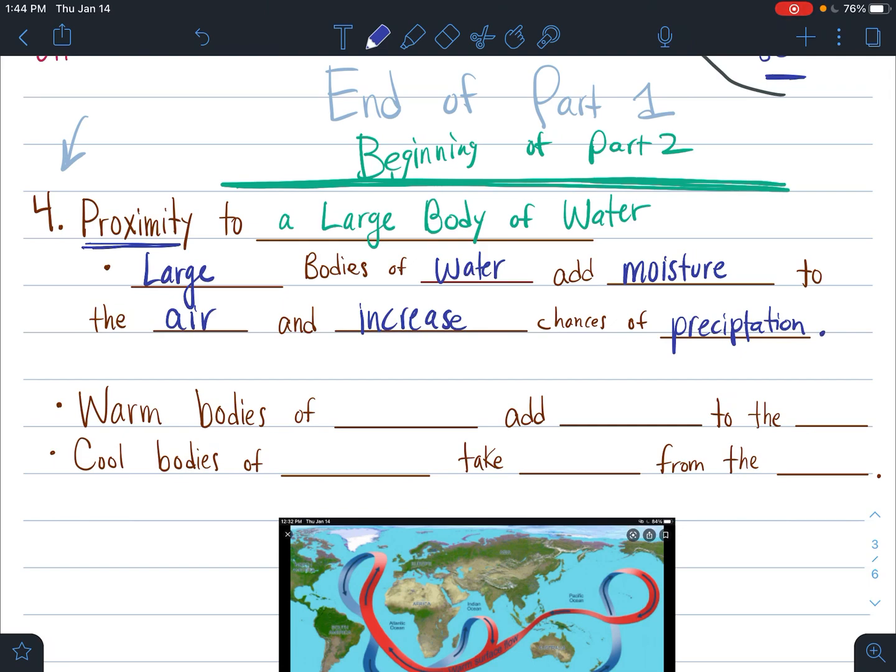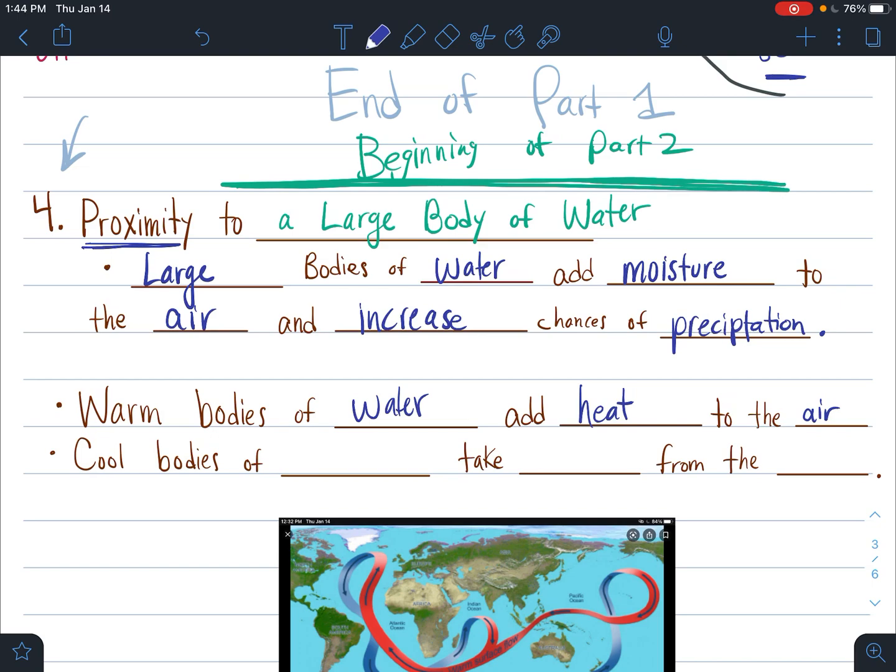So we can also not only look at how much water is in the air, the humidity or the amount of precipitation, but we can also look at air temperature. And if you live near a warm body of water that's really large, warm bodies of water are going to add heat to the air. If you've ever been near a hot tub in wintertime, you see that the heat from the hot tub actually goes above the hot tub, and you can see the steam there. That steam is the hot tub trying to heat up the air. Well, if you have a huge body of water, it will heat up the air.